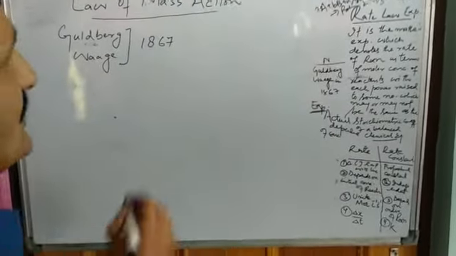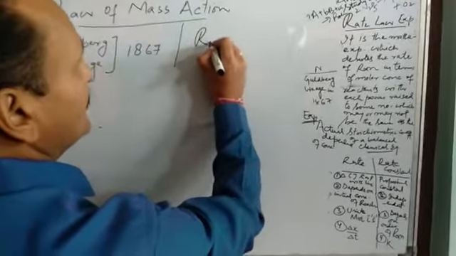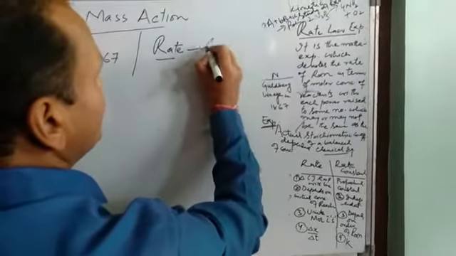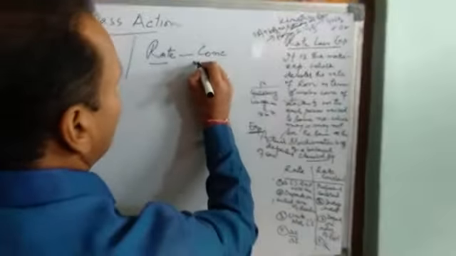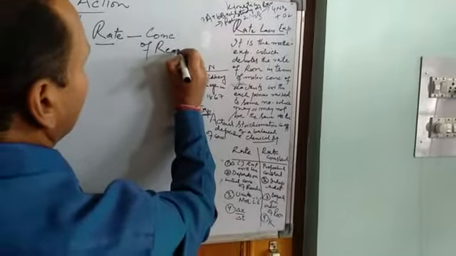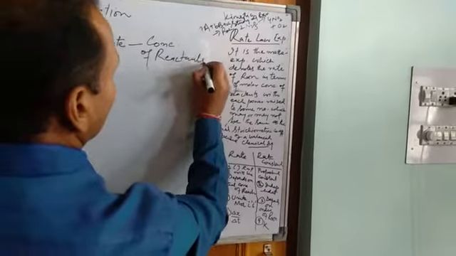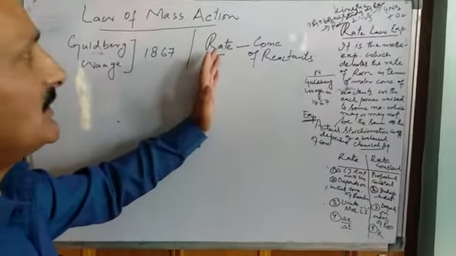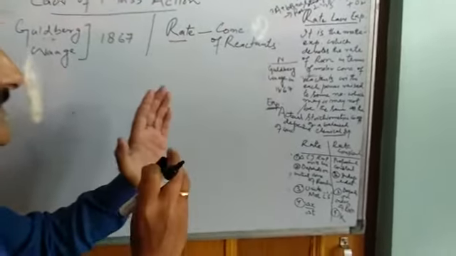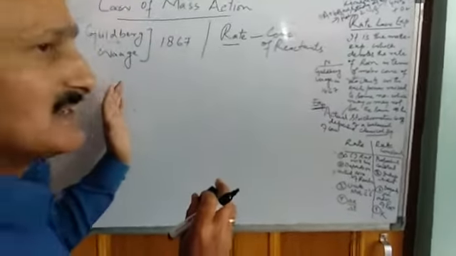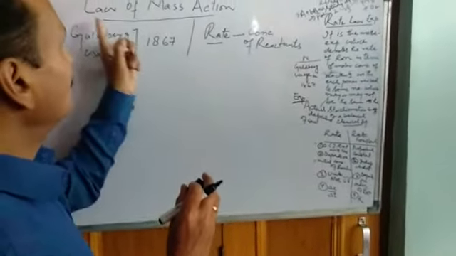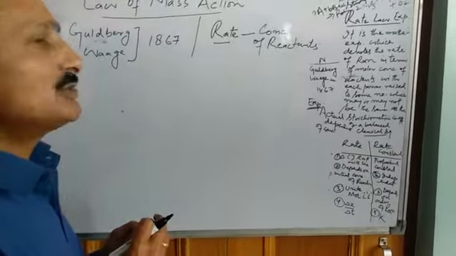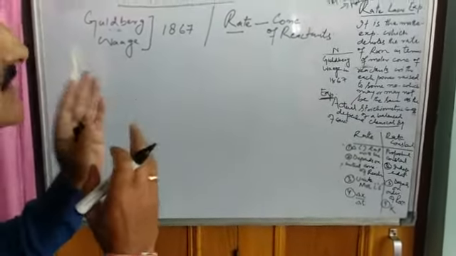This law is a relationship between the rate of a reaction and the concentration of reactants in a reaction. So, a relationship between the rate of a reaction and the concentration of its reactants was given by these two Norwegian scientists in the form of a law which is known as the law of mass action or law of active mass action. What does this law state?